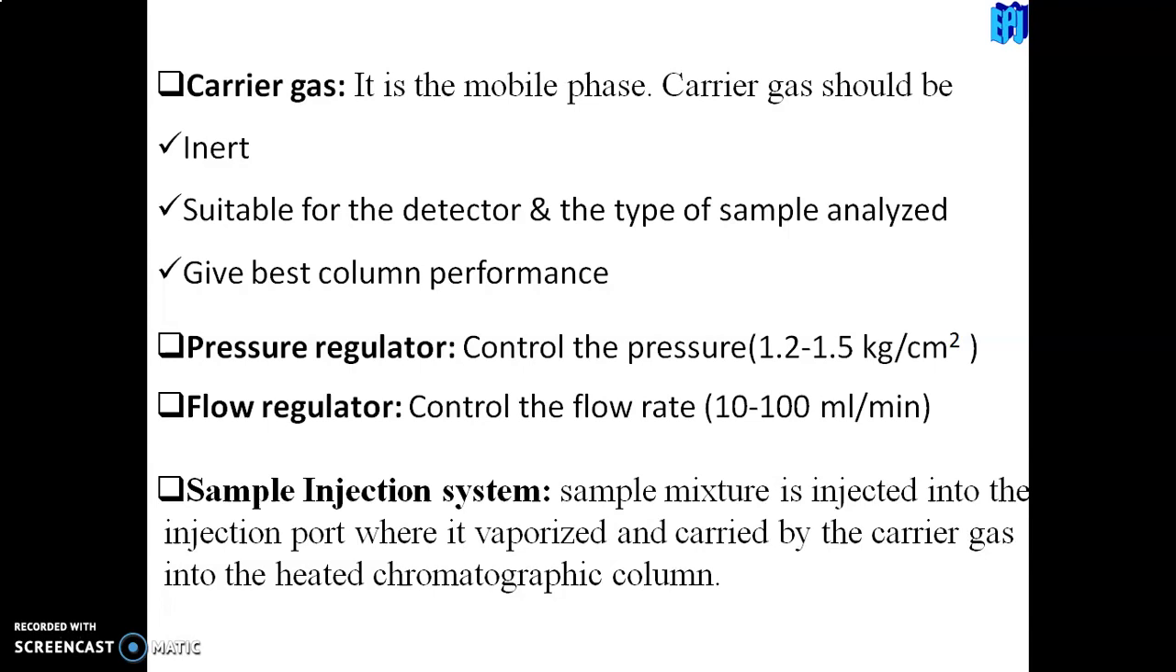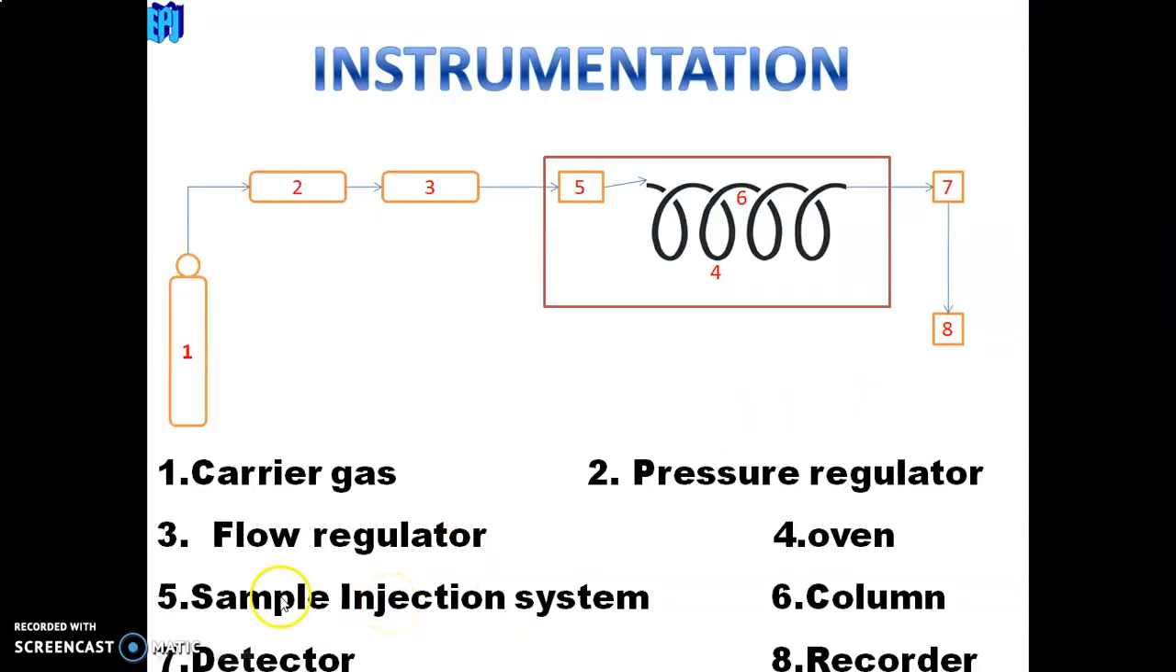How much gas is passing, that is determined by the flow regulator. It controls the flow rate, which is most probably 10 to 100 ml per minute. And the next one, these both are selected.